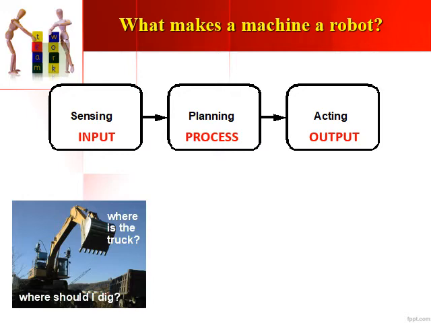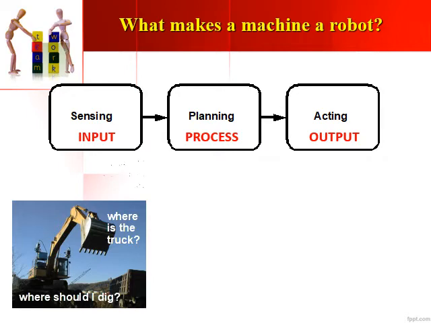The sensing part of the machine will sense where exactly the backhoe loader will dig. It should first decide where it has to dig, and then it has to decide where the truck is waiting for the sand and gravel to be put. That comes under the sensing part.